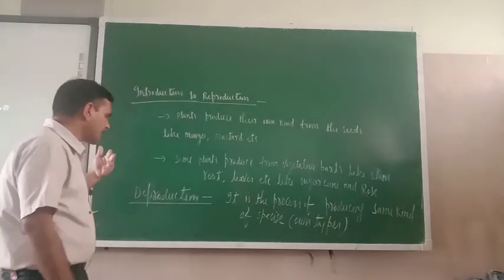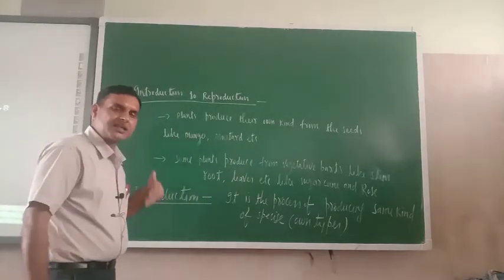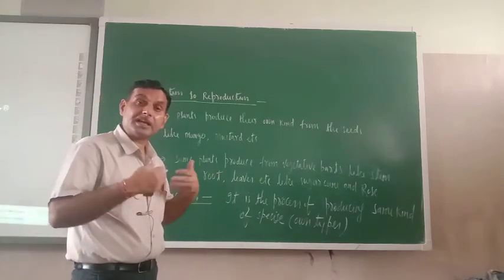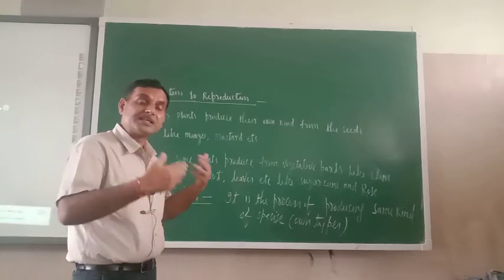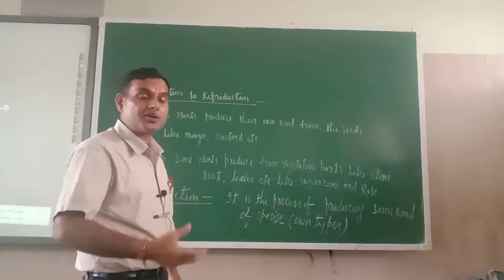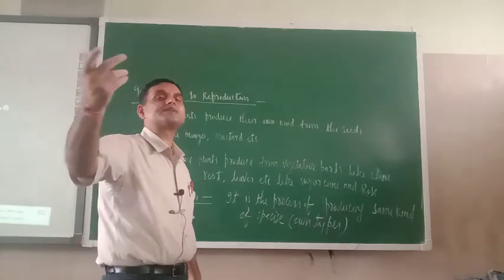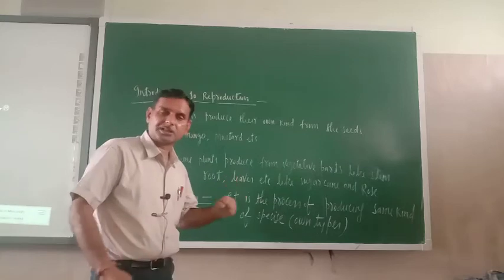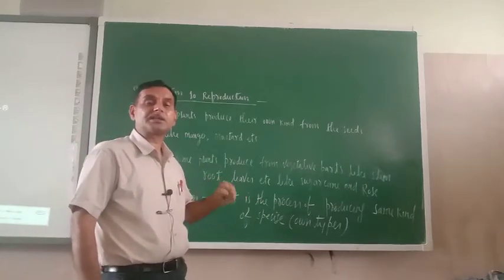So actually what is reproduction? Reproduction is nothing but a process of producing their own kind. Means it is the process of producing the same kind of species, own types, that is known as reproduction. So what is the meaning of reproduction?